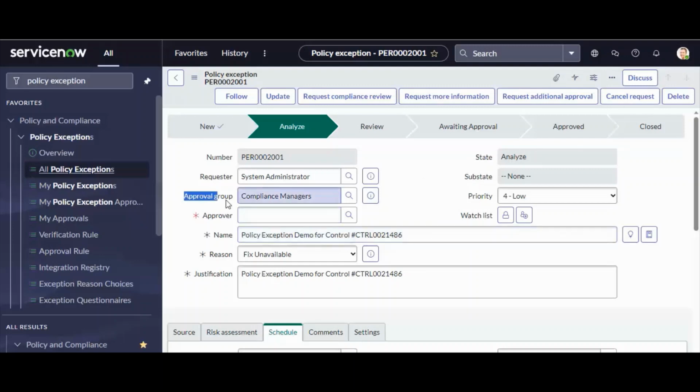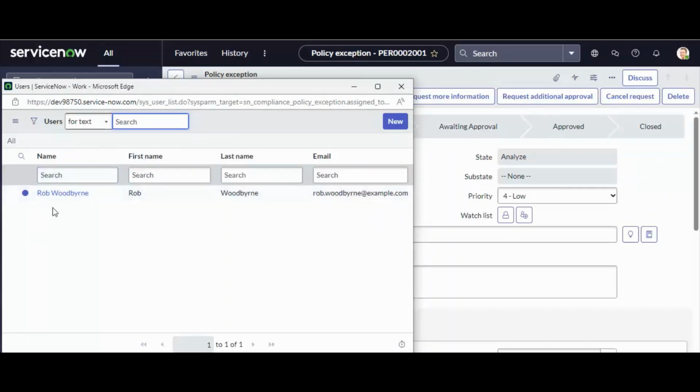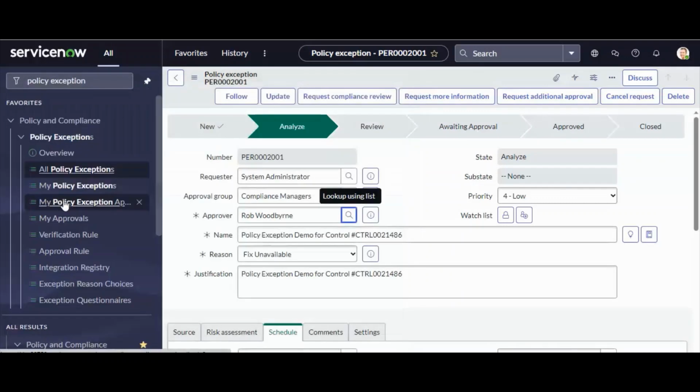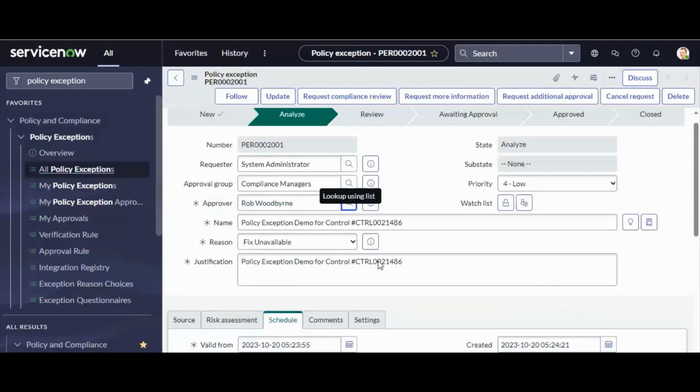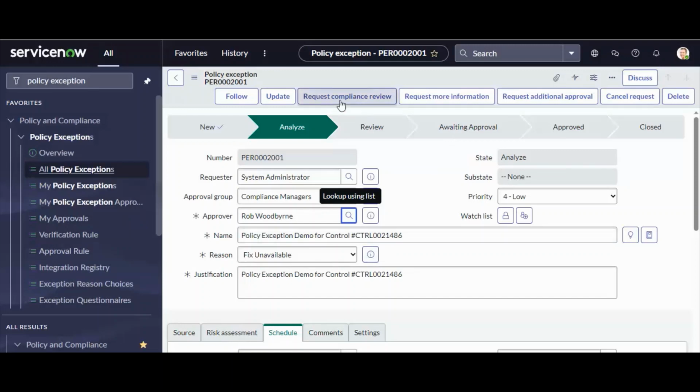The approval group is the compliance manager. Earlier there was no member in this group, and now I have added one GRC user, Rob Woodburn. I set him as an approver, and I will request the review.